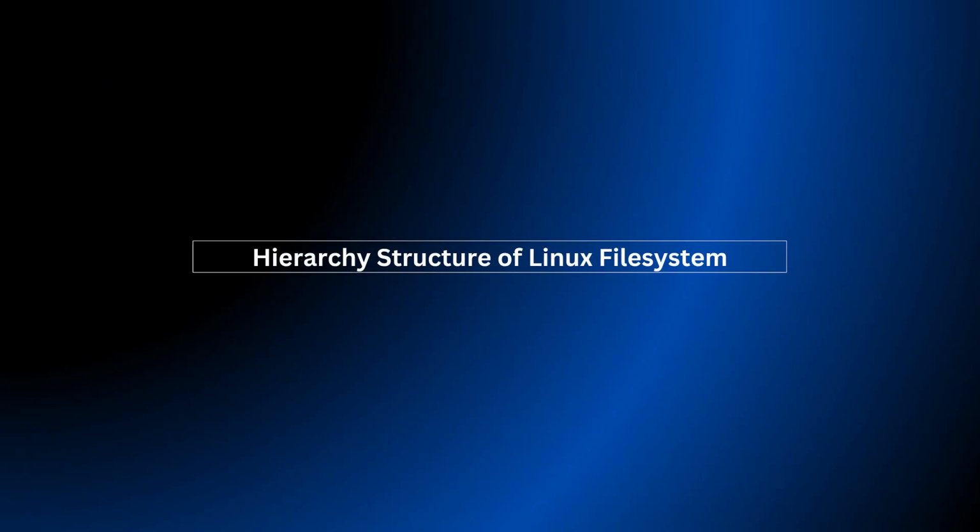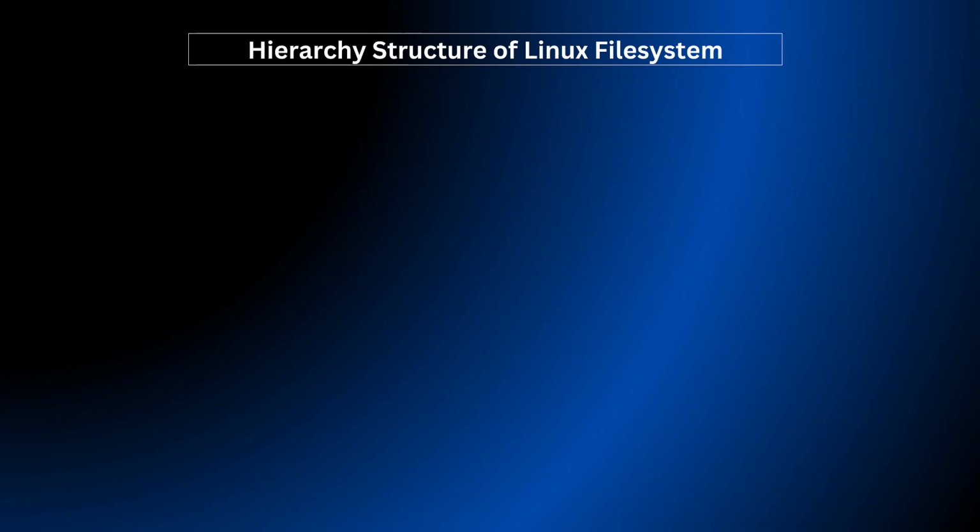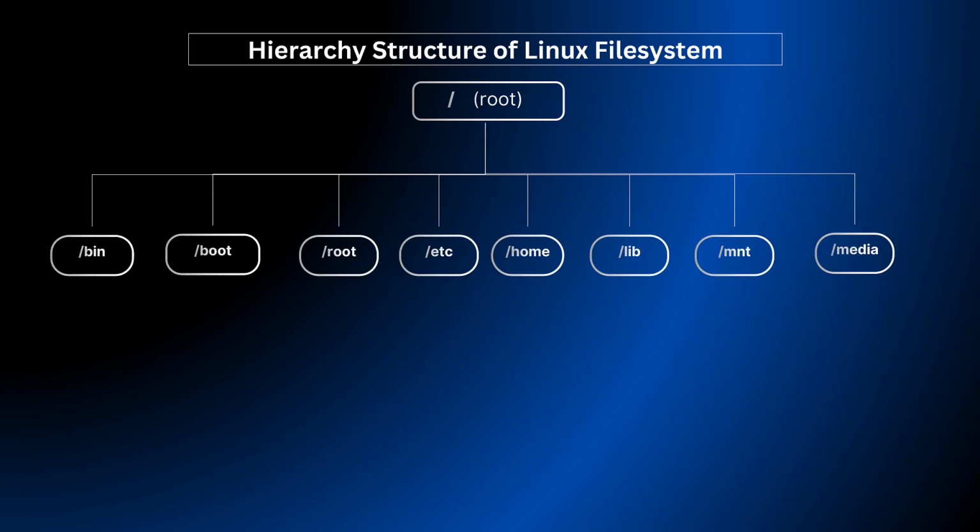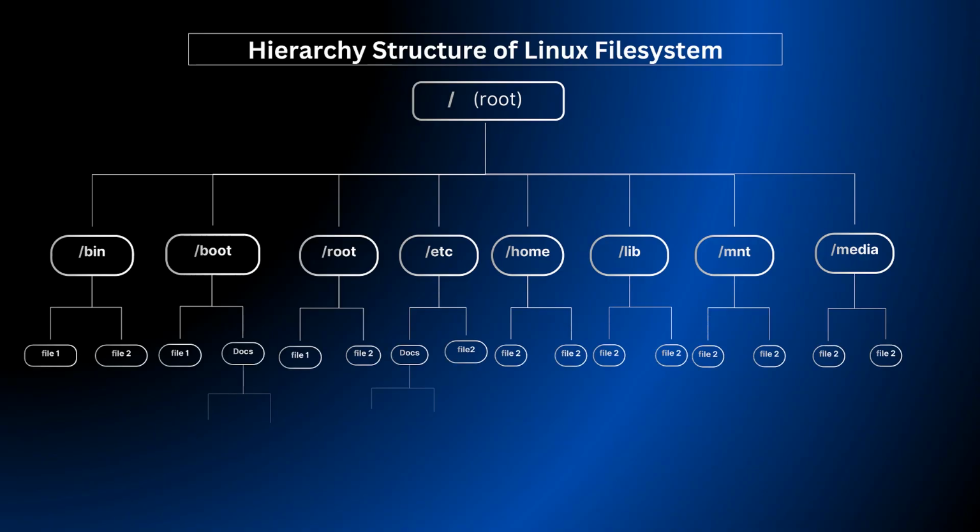Now let's understand what the Linux file system hierarchical structure is. The entire file system starts from a single top-level directory called the root directory, represented by a /. From the root, the directory tree in Linux branches out into various subdirectories, which can contain files and further subdirectories. In the hierarchy diagram, you can see how the structure is and how the branches of files and directories are divided further into subdirectories and files. First, the root directory, represented by /, then subdirectories like bin, boot, home, root, etc. Then it's further divided, and it goes on.